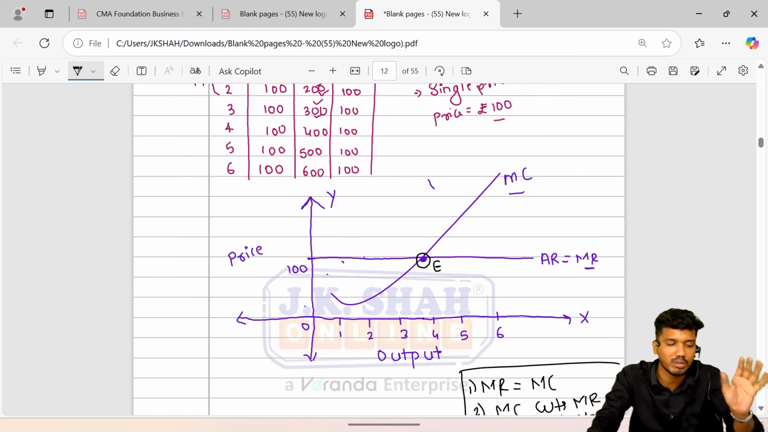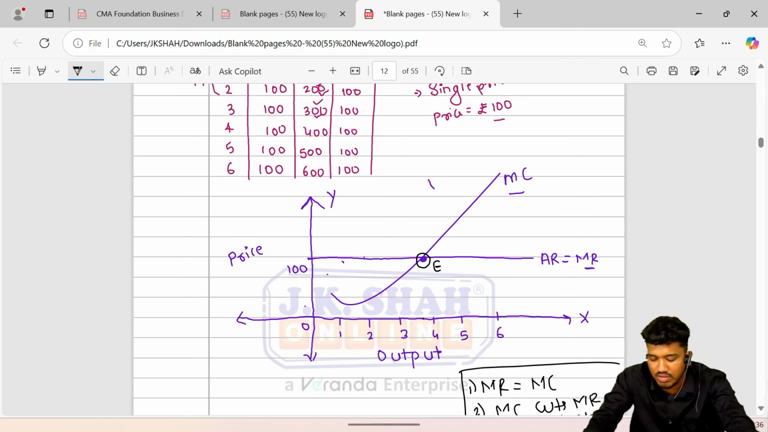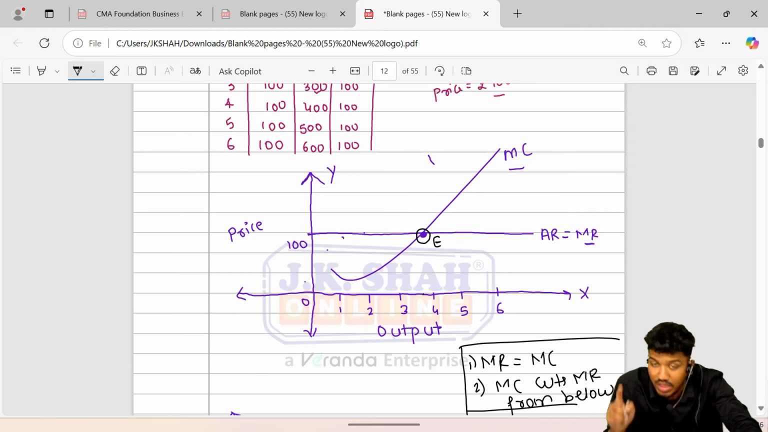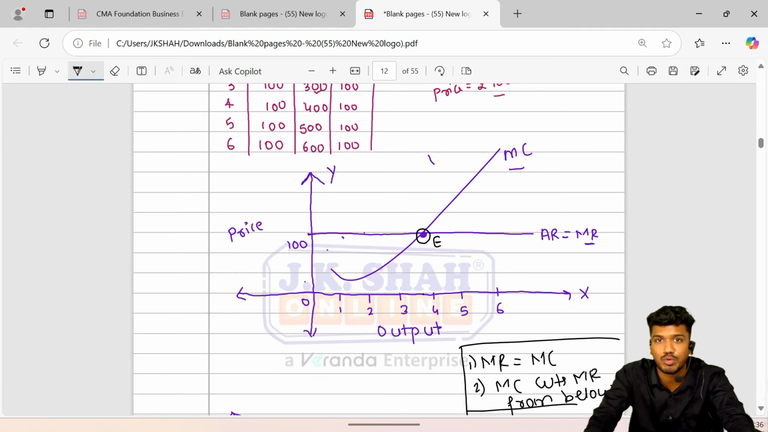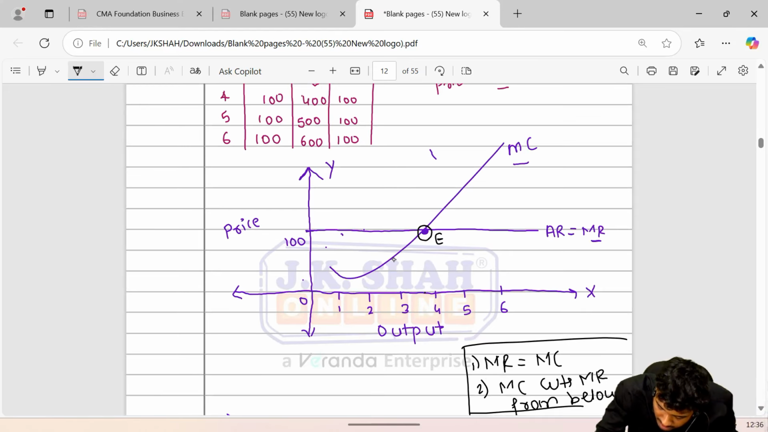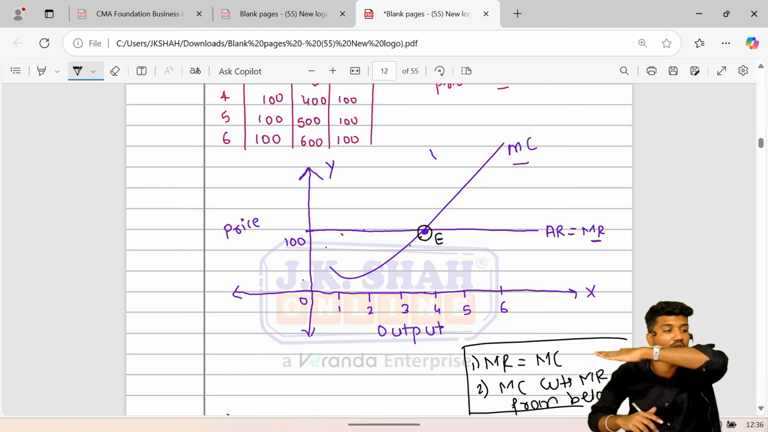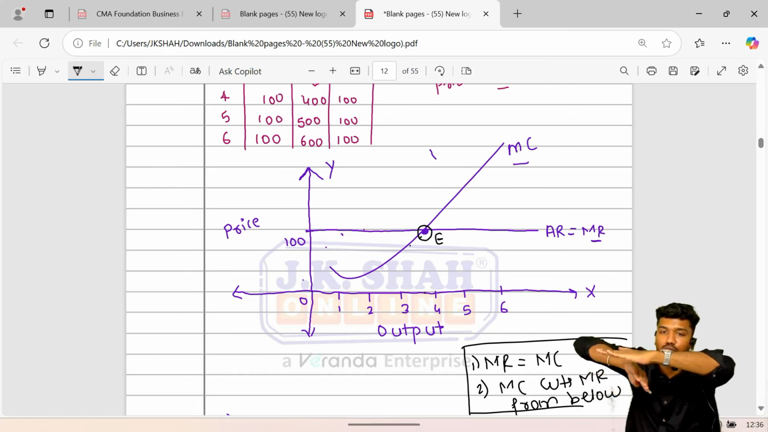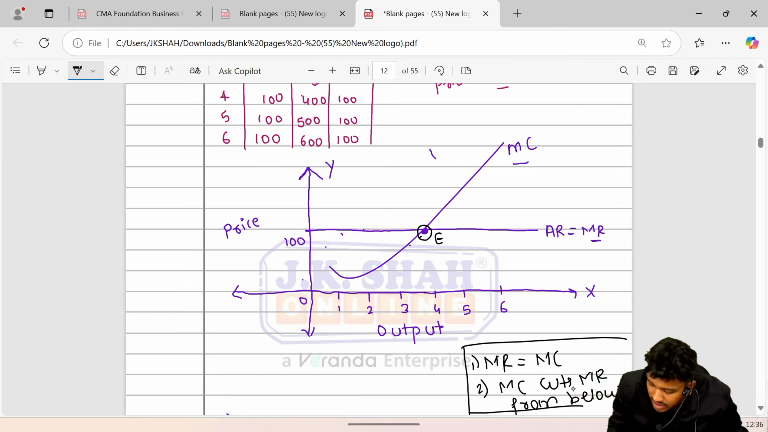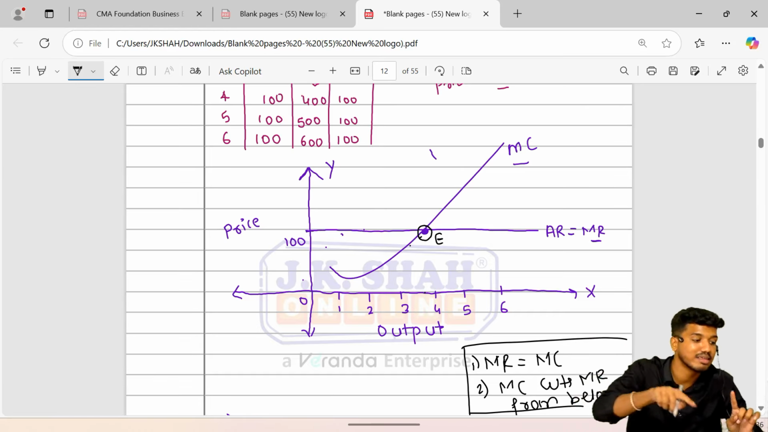Now what I'm going to tell you all, we mark the equilibrium condition. That was the main first condition, that you have to mark equilibrium. So that is MR is equal to MC and MC is cutting MR from below. They will definitely give you an option in order to confuse you. Who is cutting? MR is cutting or MC is cutting? It is MC who is cutting MR from below. MR is not cutting. MR is this only. Take it that way. So MC cuts MR from below, not MR cuts MC from below.